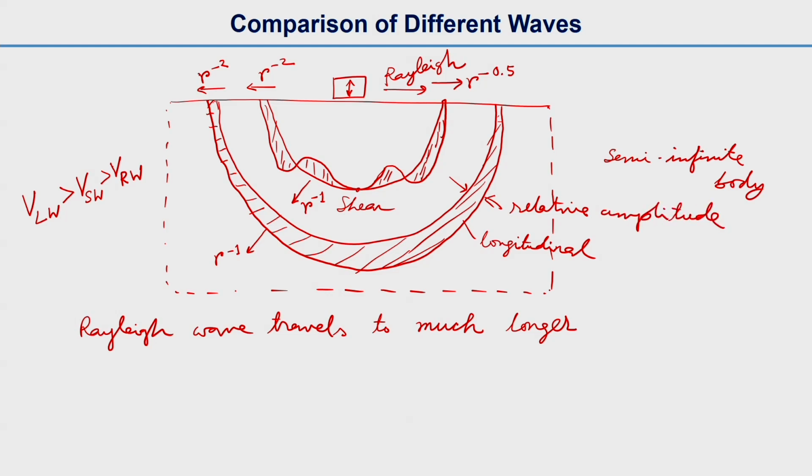As I told you, this is the relative amplitude, and we will show you another aspect of it: the percentage of energy for these three waves. This is important.